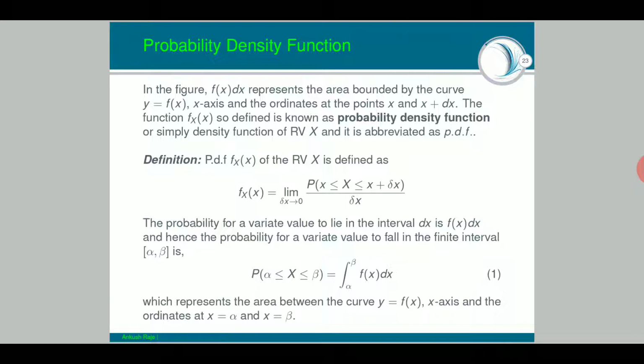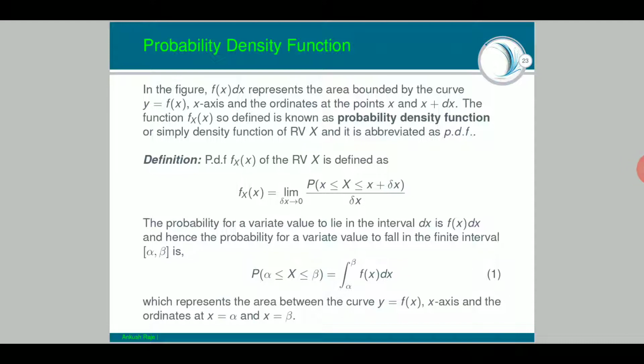The function f_X of x, small f I am talking about here, so defined is known as the probability density function, or simply density function, of random variable x, and it is abbreviated as PDF. From here onwards, wherever we come across the term PDF, it means probability density function. Let us formally define it.